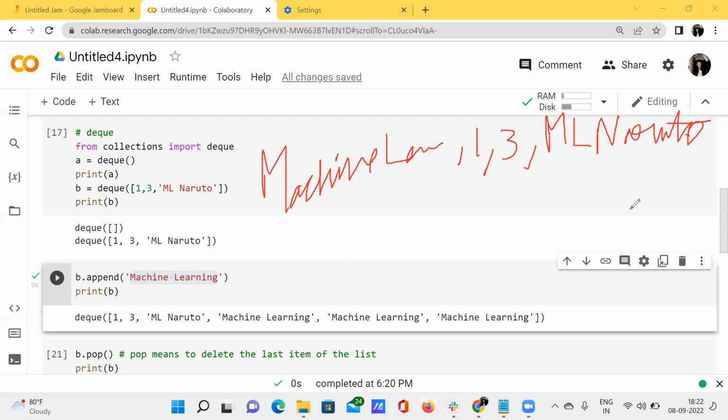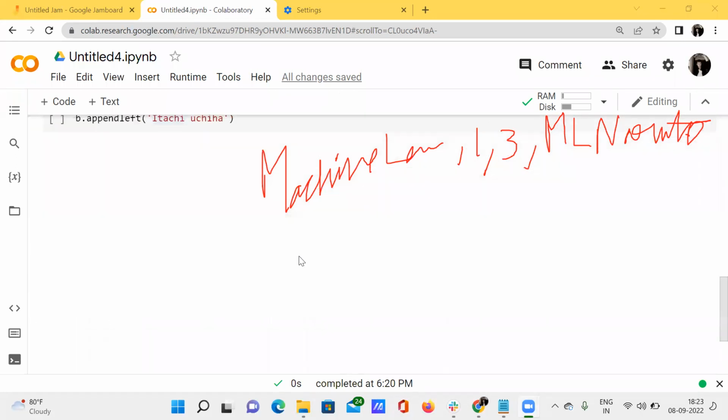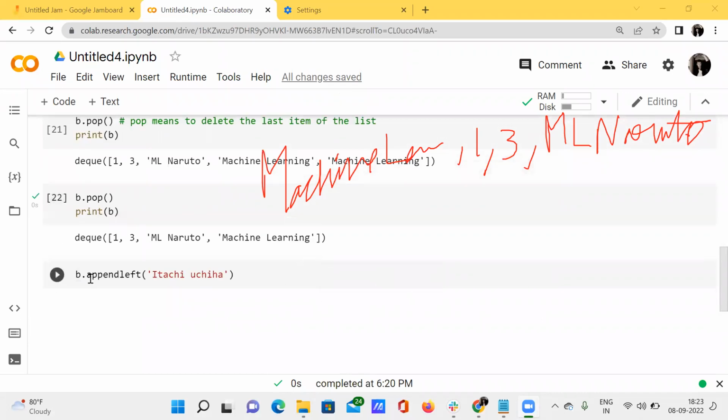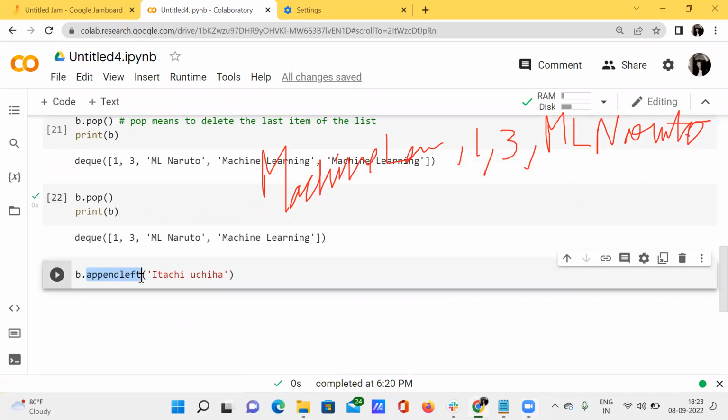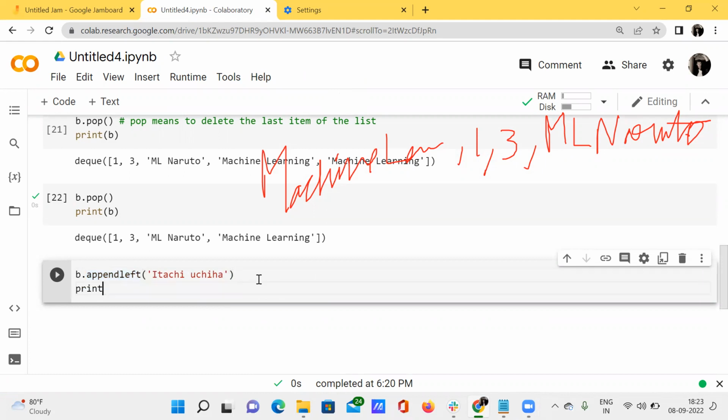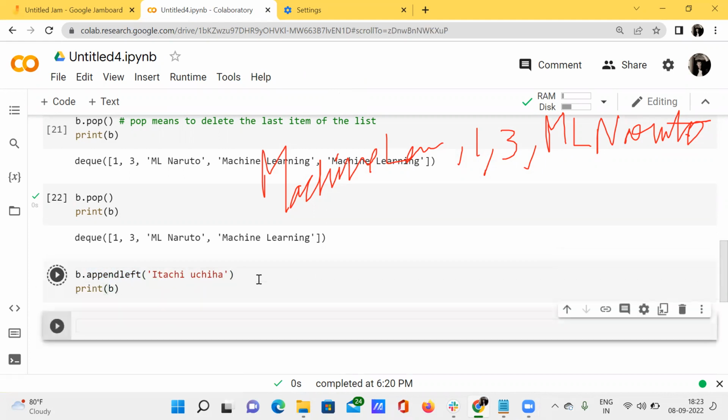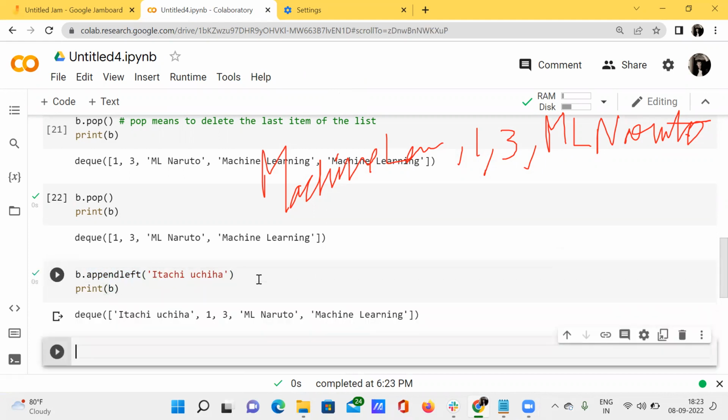In order to achieve this kind of pattern, what can we do? We can simply use the function append left. When you call this function and pass a string inside it, what happens? Let's see. I also want to print the variable b. See here, what happens? The string Itachi Uchiha has got appended to the left of my list.